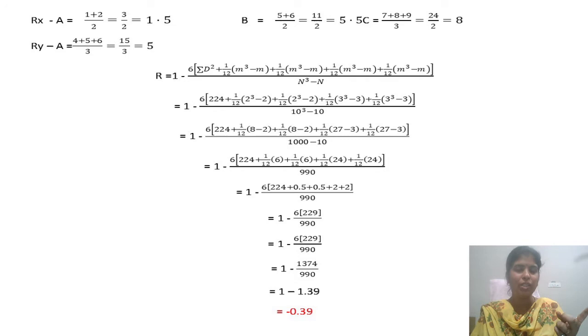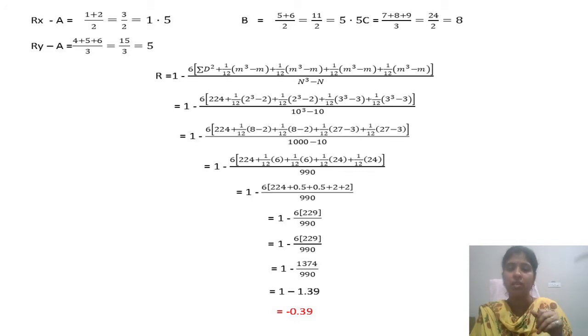When you see the Rx column, 1.5 is repeated 2 times. Next, see regarding B. In Rx, the second time there is a repetition in the number. The fifth and sixth numbers are repeated twice, so 11 divided by 2. Here the fifth ranking and sixth ranking are considered as the repeated number. So 11 divided by 2 is 5.5.